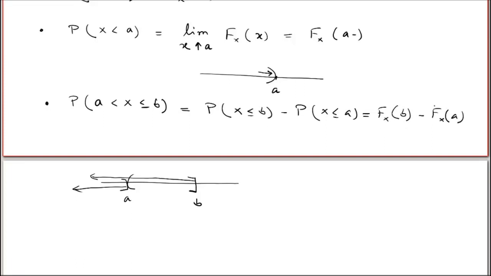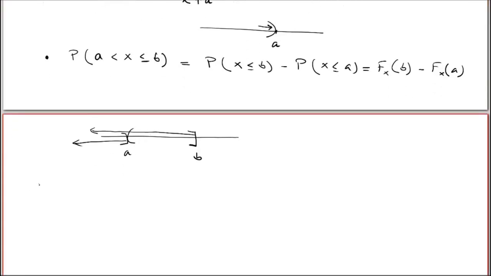Again, if I know the distribution function, I will be able to find this kind of probability for any values of a and b such that a is less than b. Let us consider the next case. Suppose now a is also closed. Then I can write it as the probability that X is less than or equal to b minus the probability that X is strictly less than a.